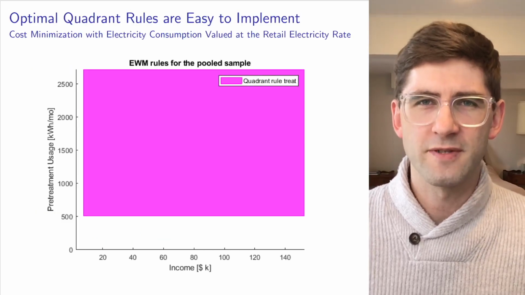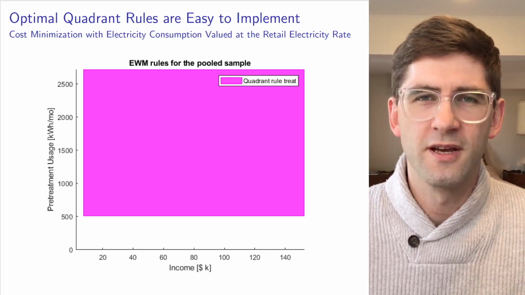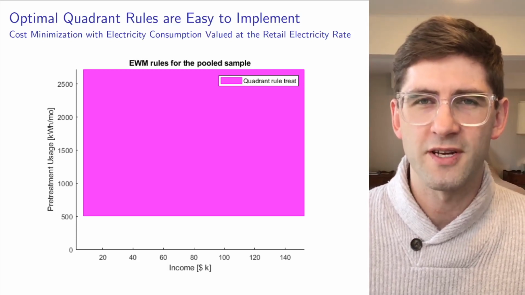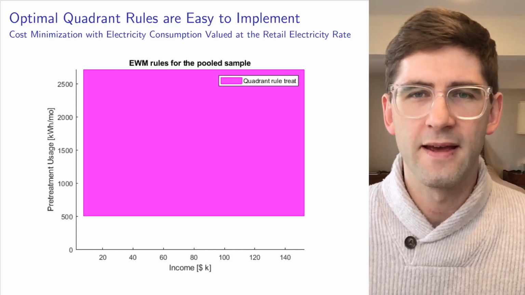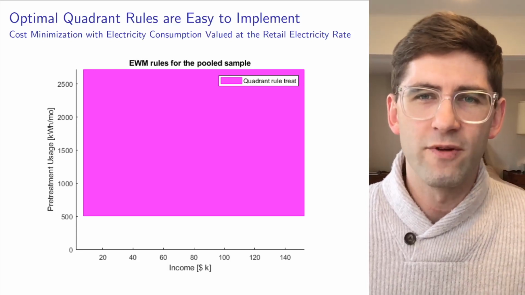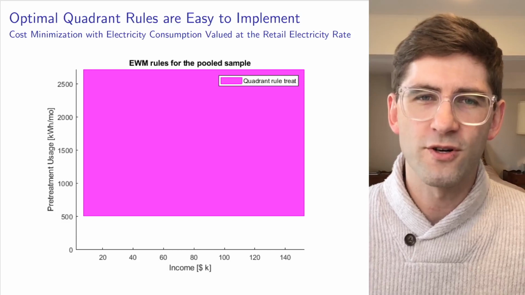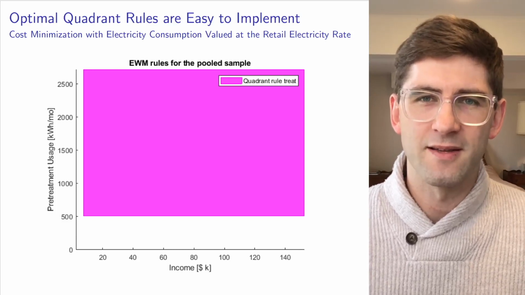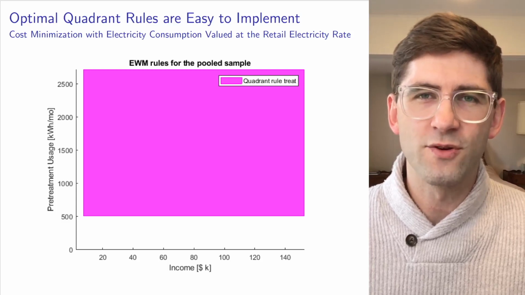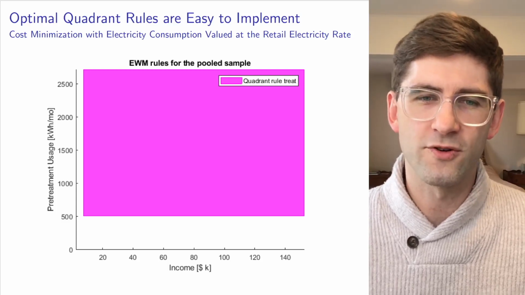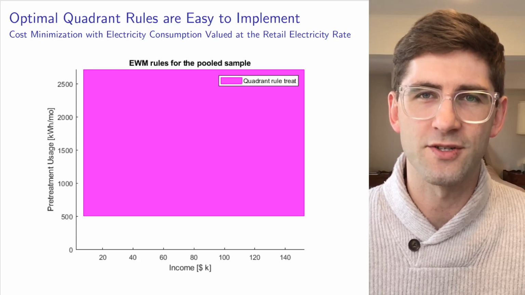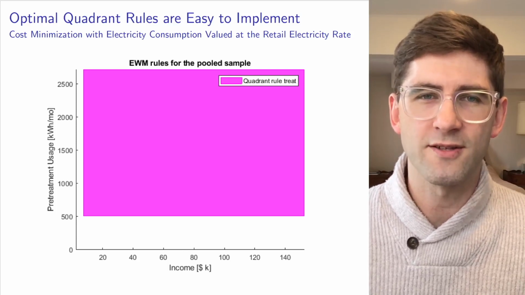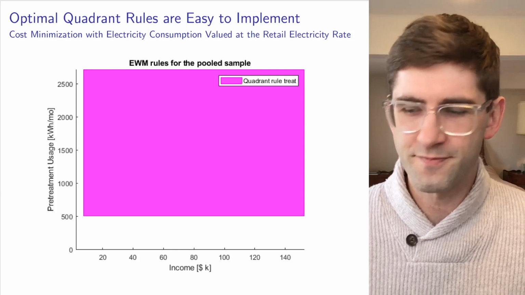The first set of policies is quadrant rules. This is easiest to see in a graph. Here I'm graphing pre-treatment electricity consumption on the y-axis and income on the x-axis. And within this characteristic space, we will search over all the possible quadrants and choose the one that maximizes the measure of welfare in the data. And as you can see here, the optimal rule would be to treat households with baseline electricity consumption above 500 kilowatt hours per month, and all households except those with very low income.